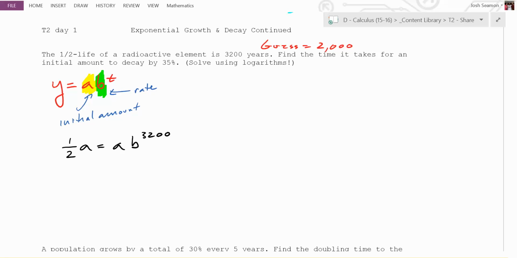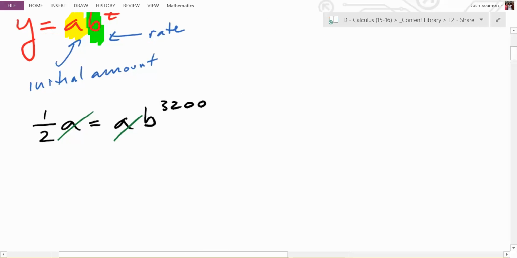So you might be uncomfortable, but what can you cancel immediately? You can immediately cancel the A's. And what are you left with now? You're left with 1/2 equals B to the 3,200. Does anybody remember how you would solve for B at this point?